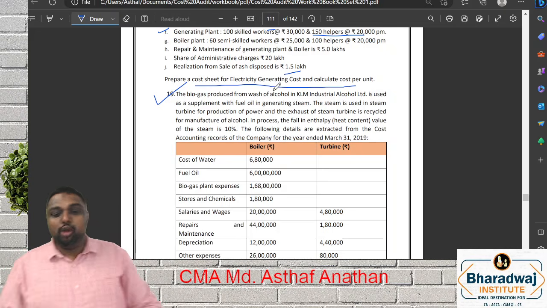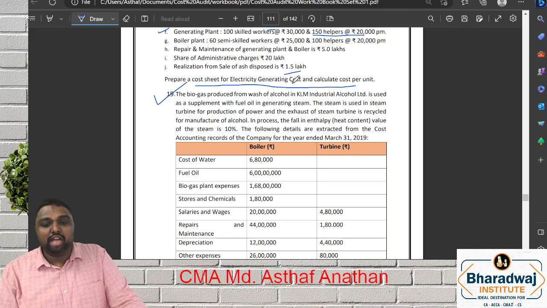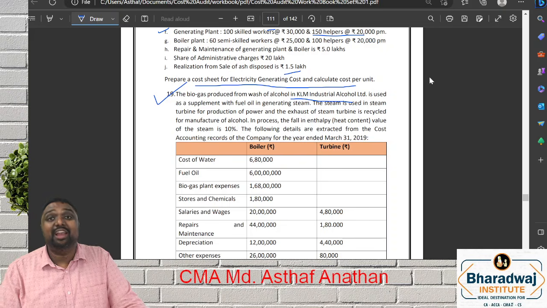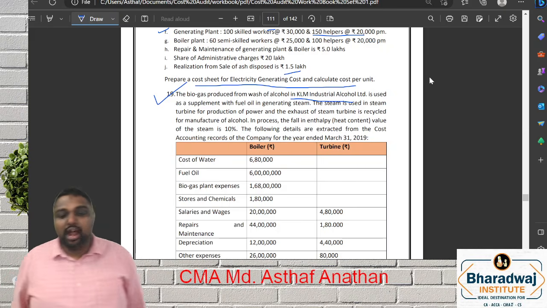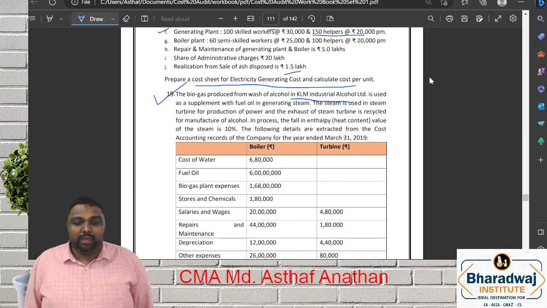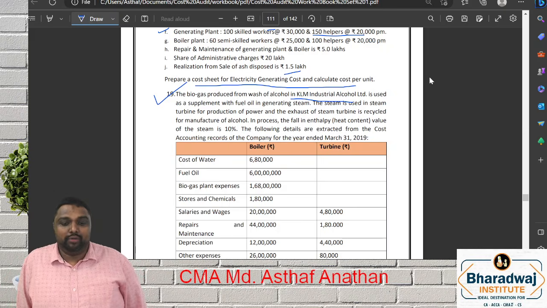The biogas produced from wash of alcohol in Kellam Industrial Alcohol Limited is used to supplement fuel oil in generating steam. The steam is used in a steam turbine for production of power.